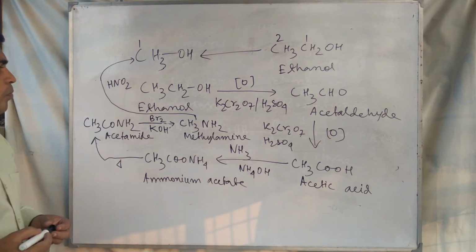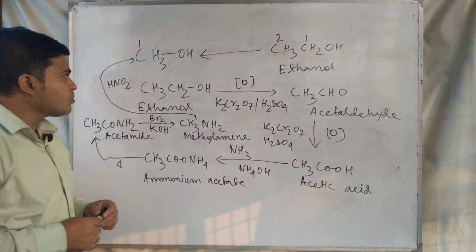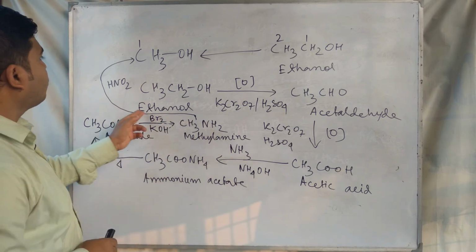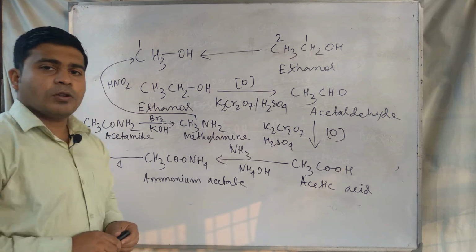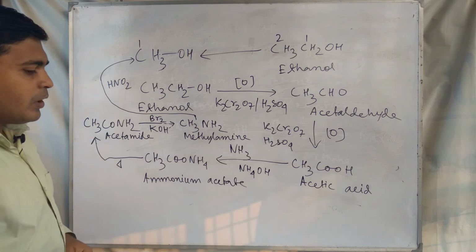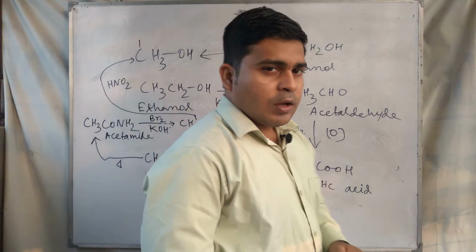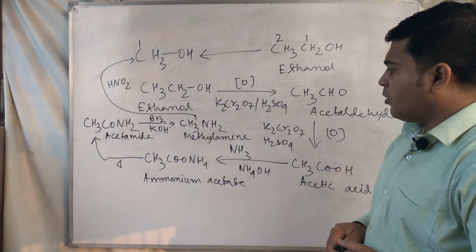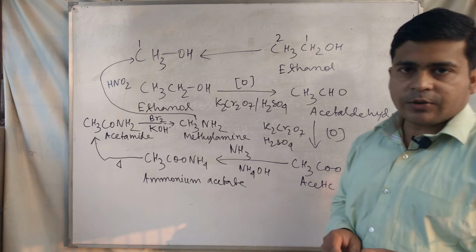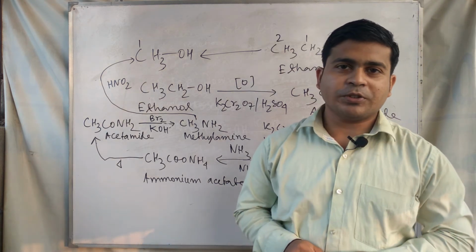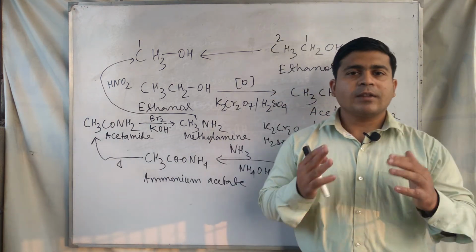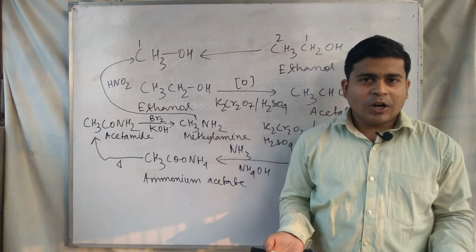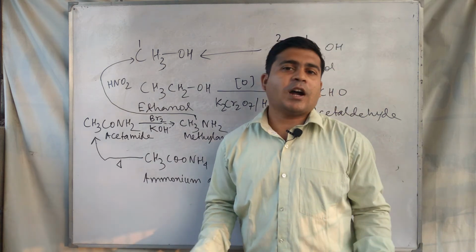changes to methanol. HNO2 with this CH3NH2 changes to methanol. So these are the detailed steps that are required to change ethanol to methanol. This is a step down conversion, an example of step down conversions. What are you feeling? Easy or hard? I don't know, but try to understand. This is not a very hard thing.